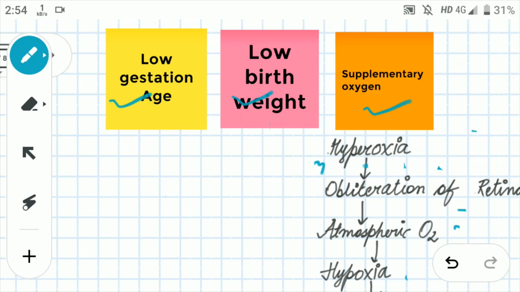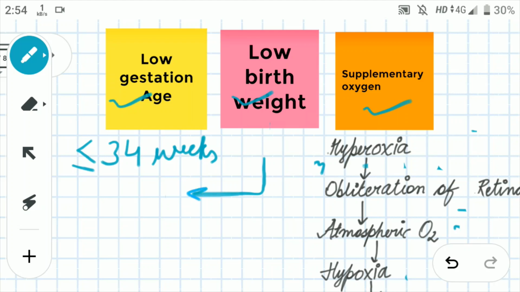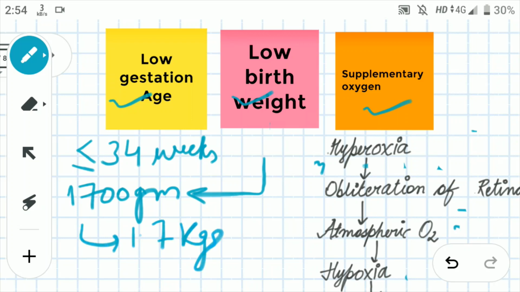So if the baby is born before or within 34 weeks, or if the weight of the baby at birth was 1700 grams, or you can say 1.7 kgs also, right? And another thing: since the baby is born before 36 weeks, the lungs are not well developed, right? So the retinal vessels don't have enough oxygen supply.